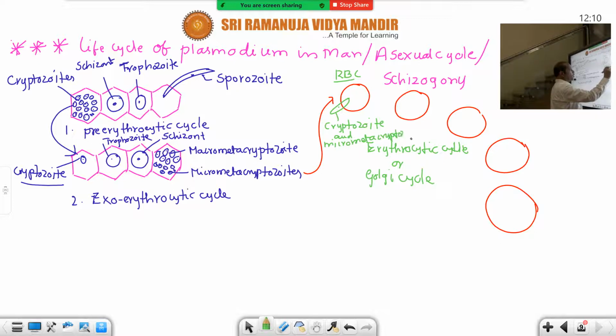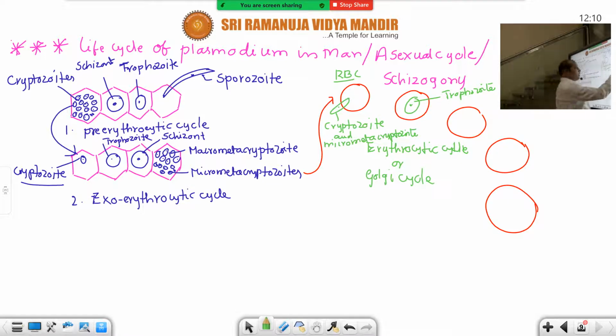Only 2 words for this 2 marks question, only 2 words. Now this is going to be changed into trophozoite. This stage is first stage always trophozoite. Which stage is converted into trophozoite? Either cryptozoite or micro metacryptozoite.